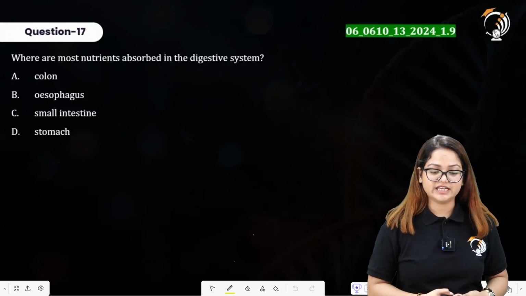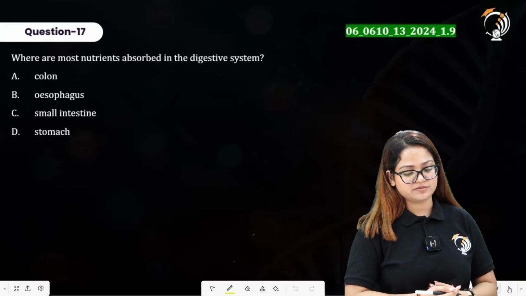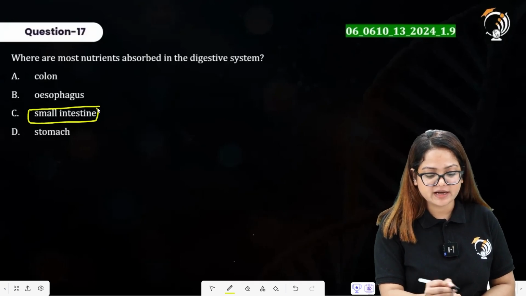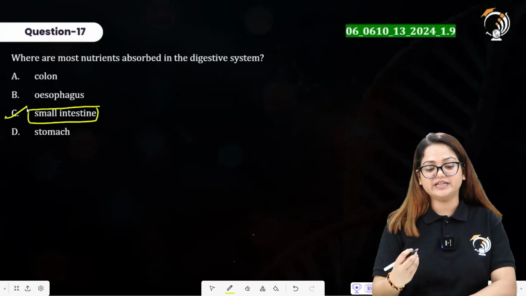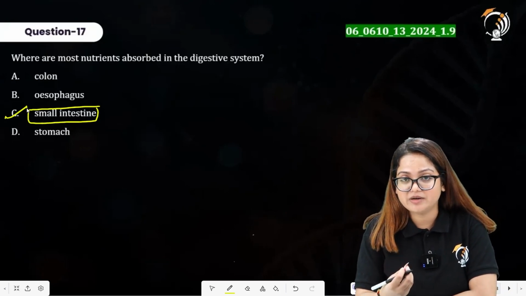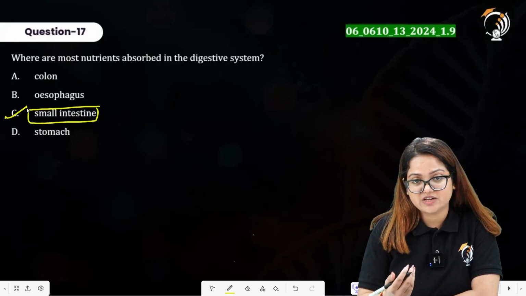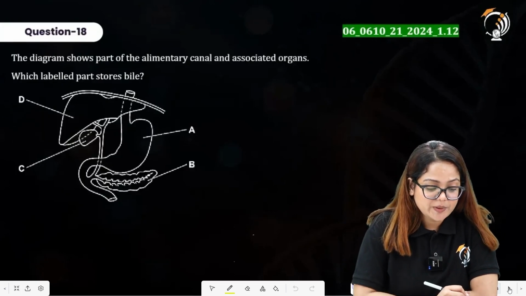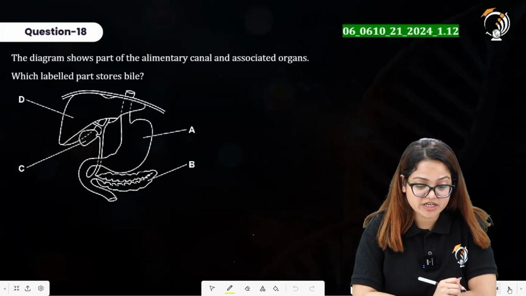Question number 17 says where are most nutrients absorbed in the digestive system? So clearly you can see option C here is providing the right answer, because small intestine is that region where the complete absorption occurs, because these are richly supplied with the blood vessels. And what are those structures that increase the surface area for absorption? These are villi.